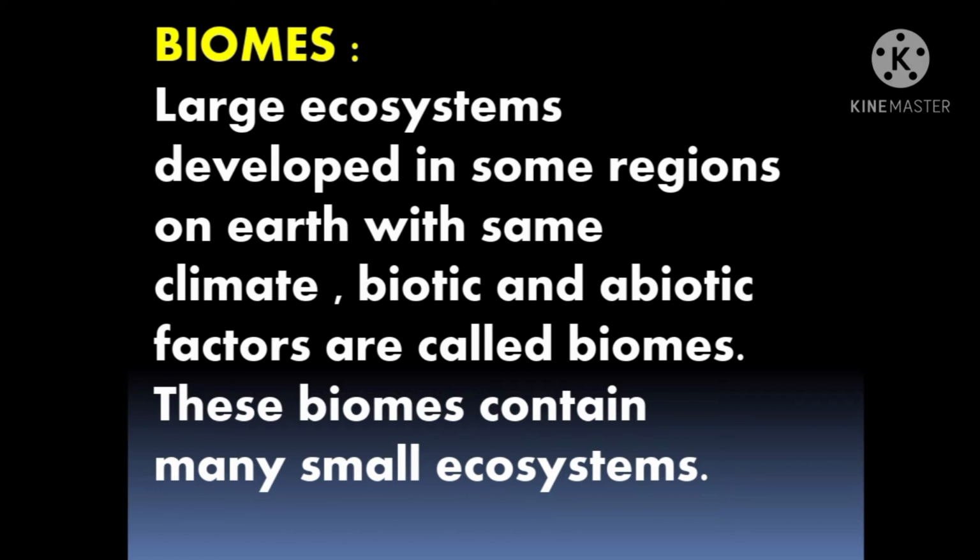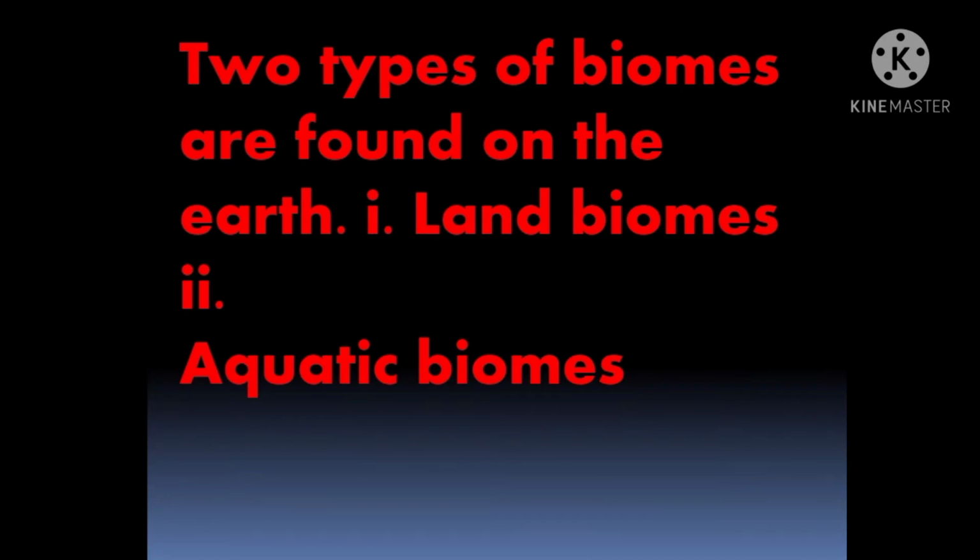Now let's learn the types of biomes. There are two types of biomes found on the earth. First is land biomes and second is aquatic biomes. Let's learn both of them in detail.